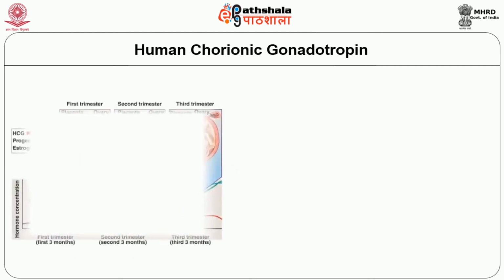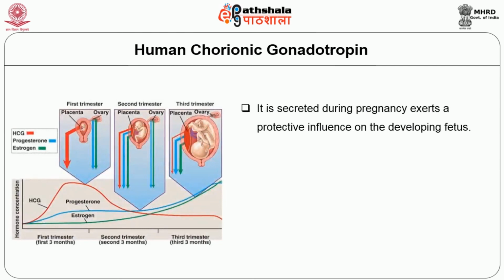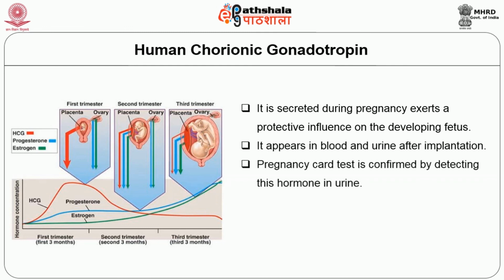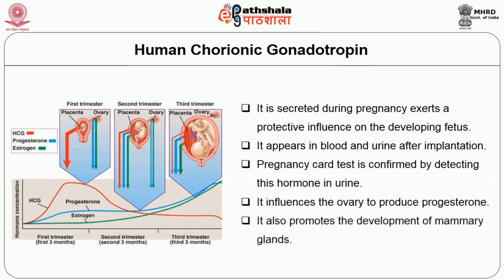Regarding human chorionic gonadotropin, it is secreted during pregnancy and exerts a protective influence on the developing fetus. It appears in blood and urine after implantation. Pregnancy is confirmed by detecting this hormone in urine. It influences the ovary to produce progesterone. It also promotes the development of the mammary gland.